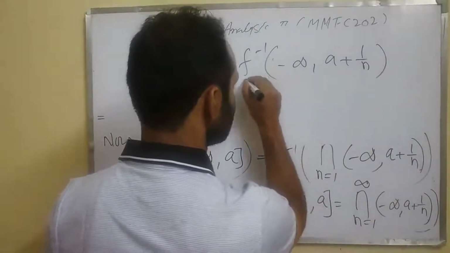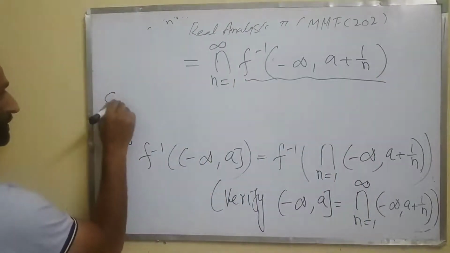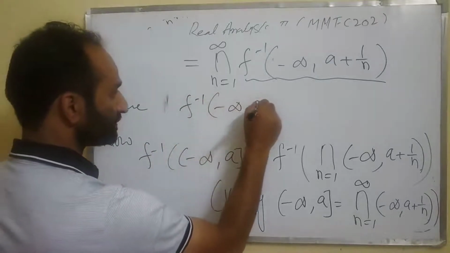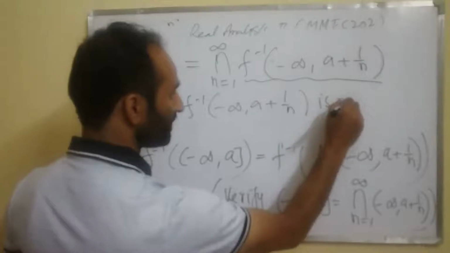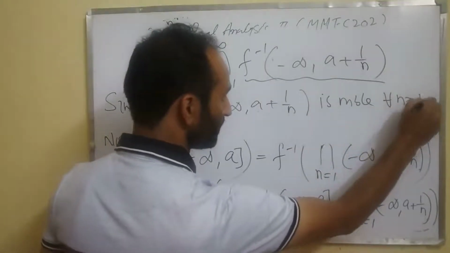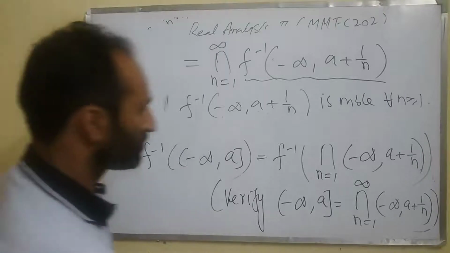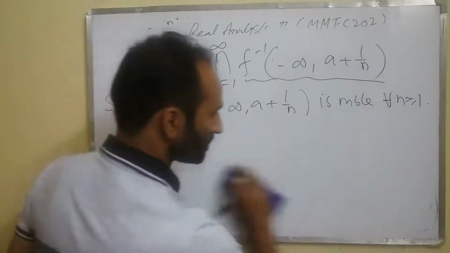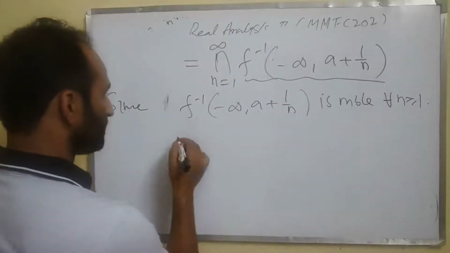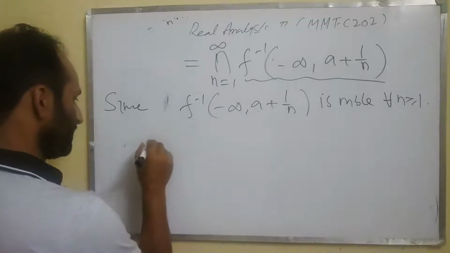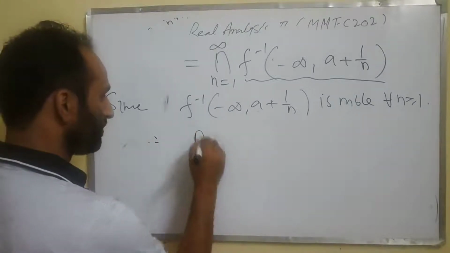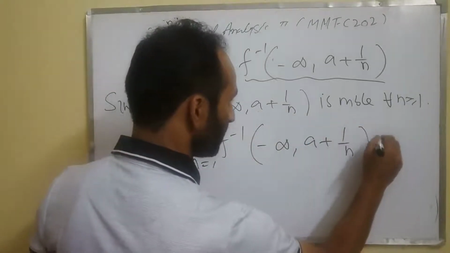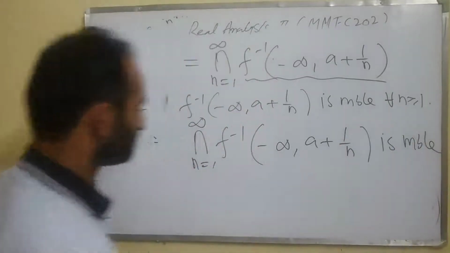This set is measurable. Now since f inverse of (minus infinity, a plus 1 by n) is measurable for all n greater or equal to 1, therefore the intersection of measurable sets is again measurable, because the class of measurable sets is a sigma algebra. So this implies that the intersection, n runs from 1 to infinity, of f inverse of (minus infinity, a plus 1 by n) is measurable.